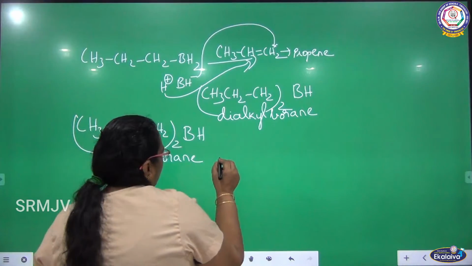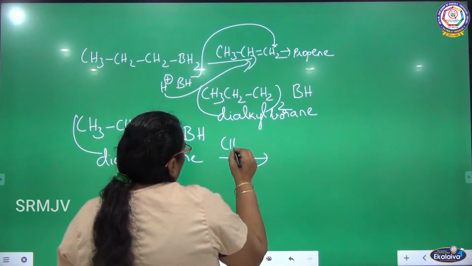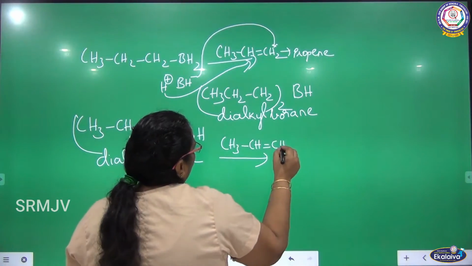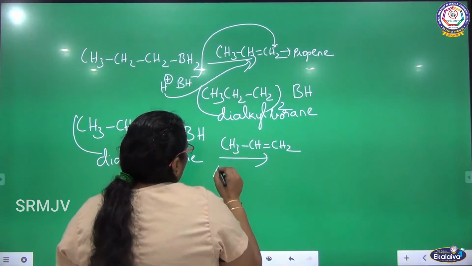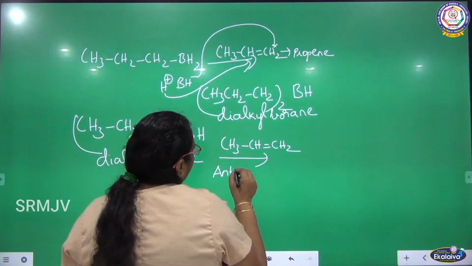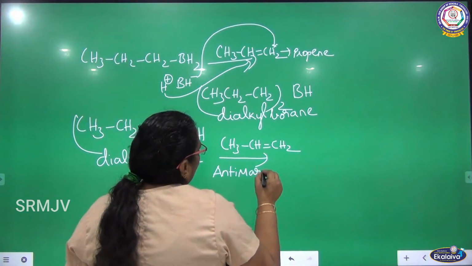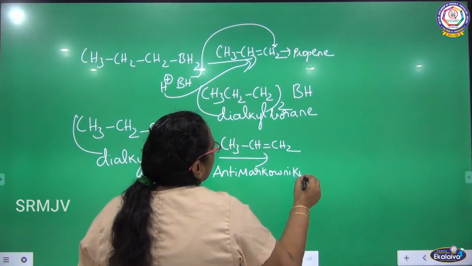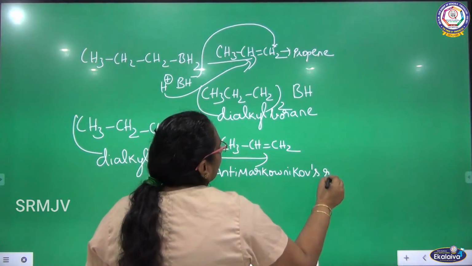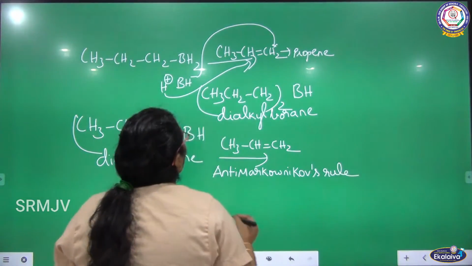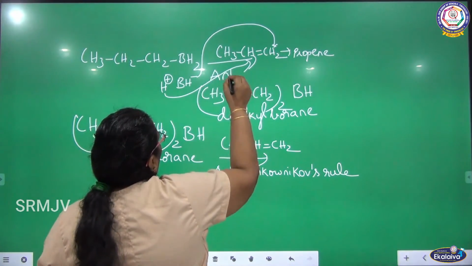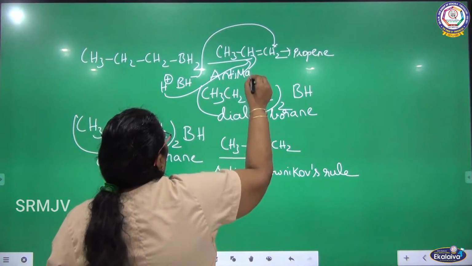It reacts with one more molecule of propene, CH3-CH=CH2. Again anti-Markovnikov's rule. Even in the second step we are following anti-Markovnikov's rule.